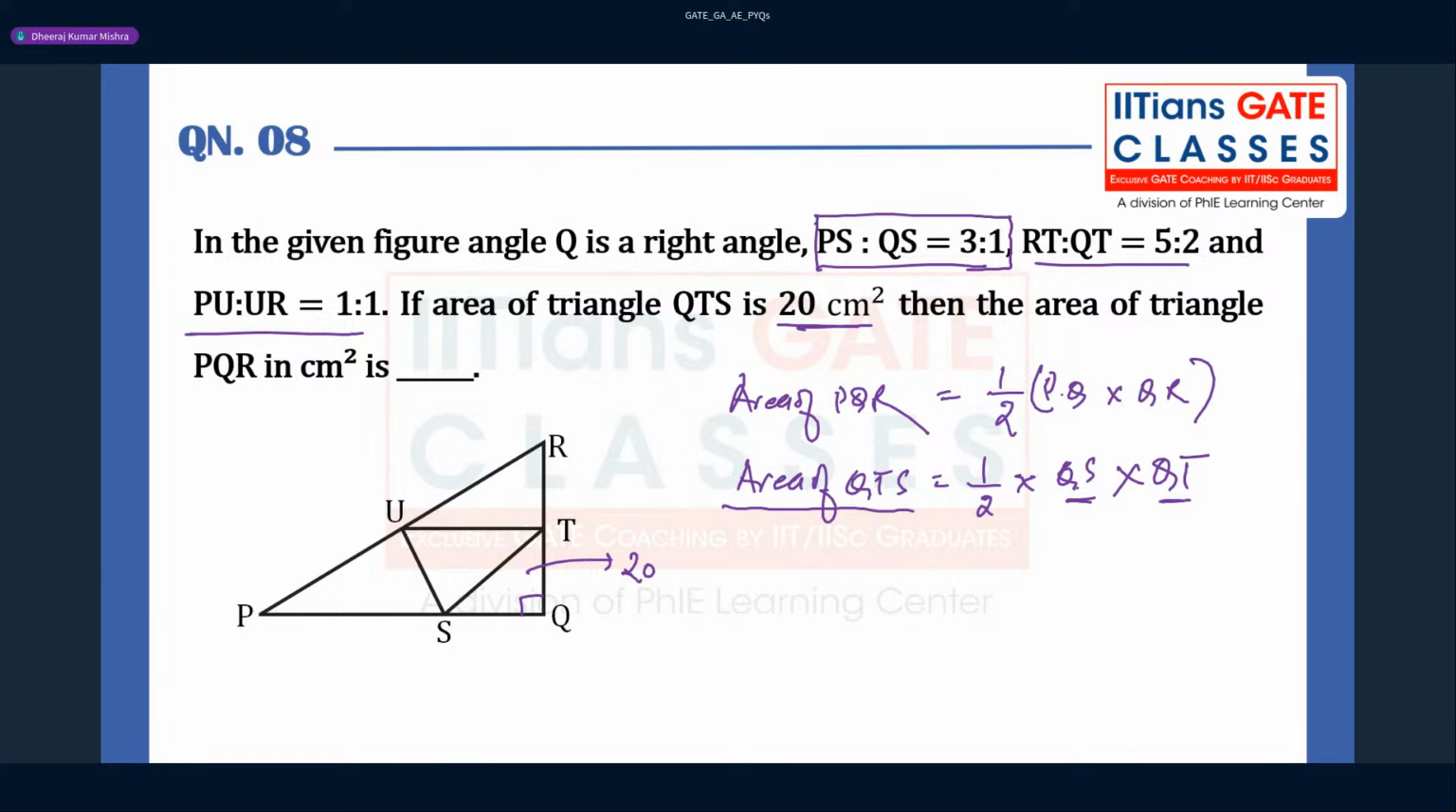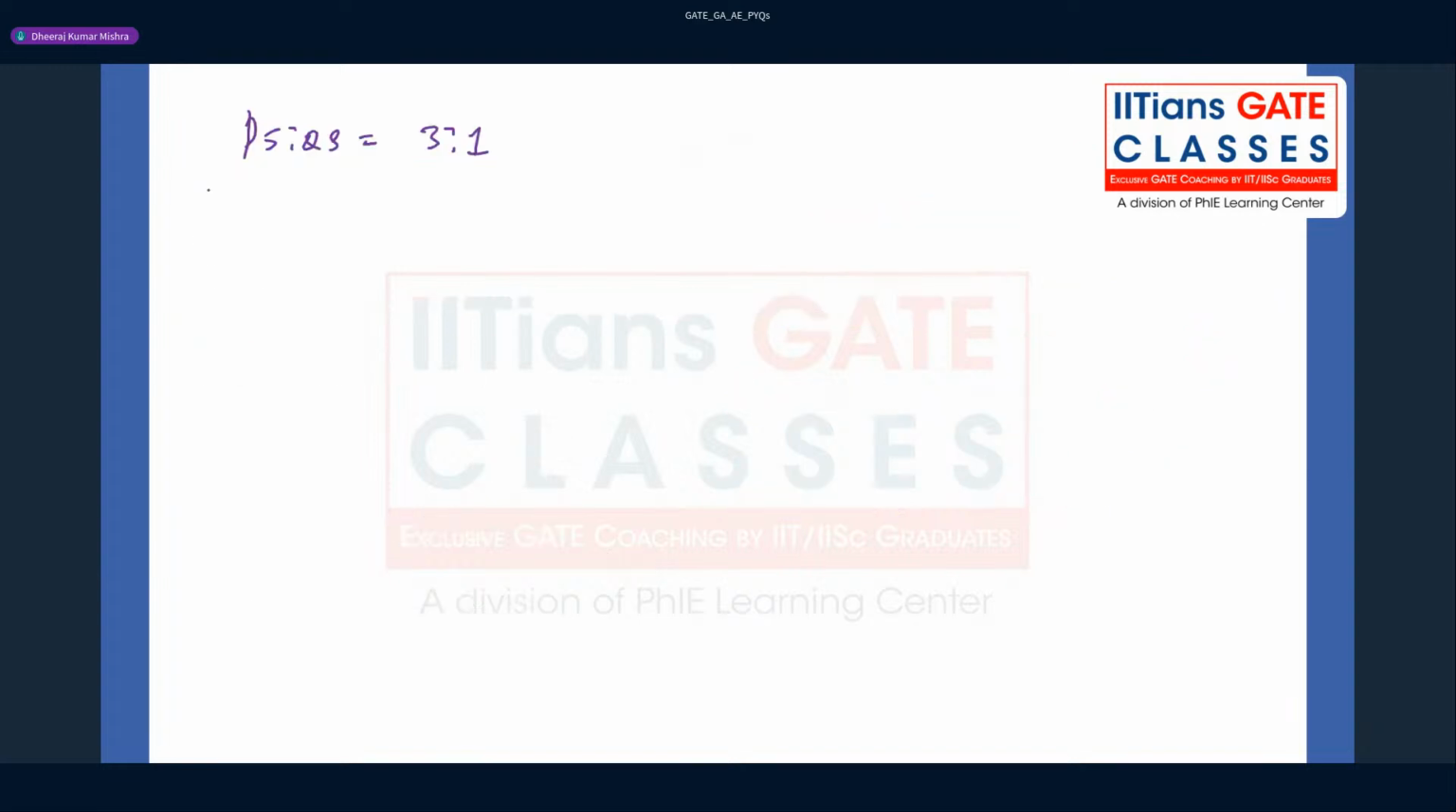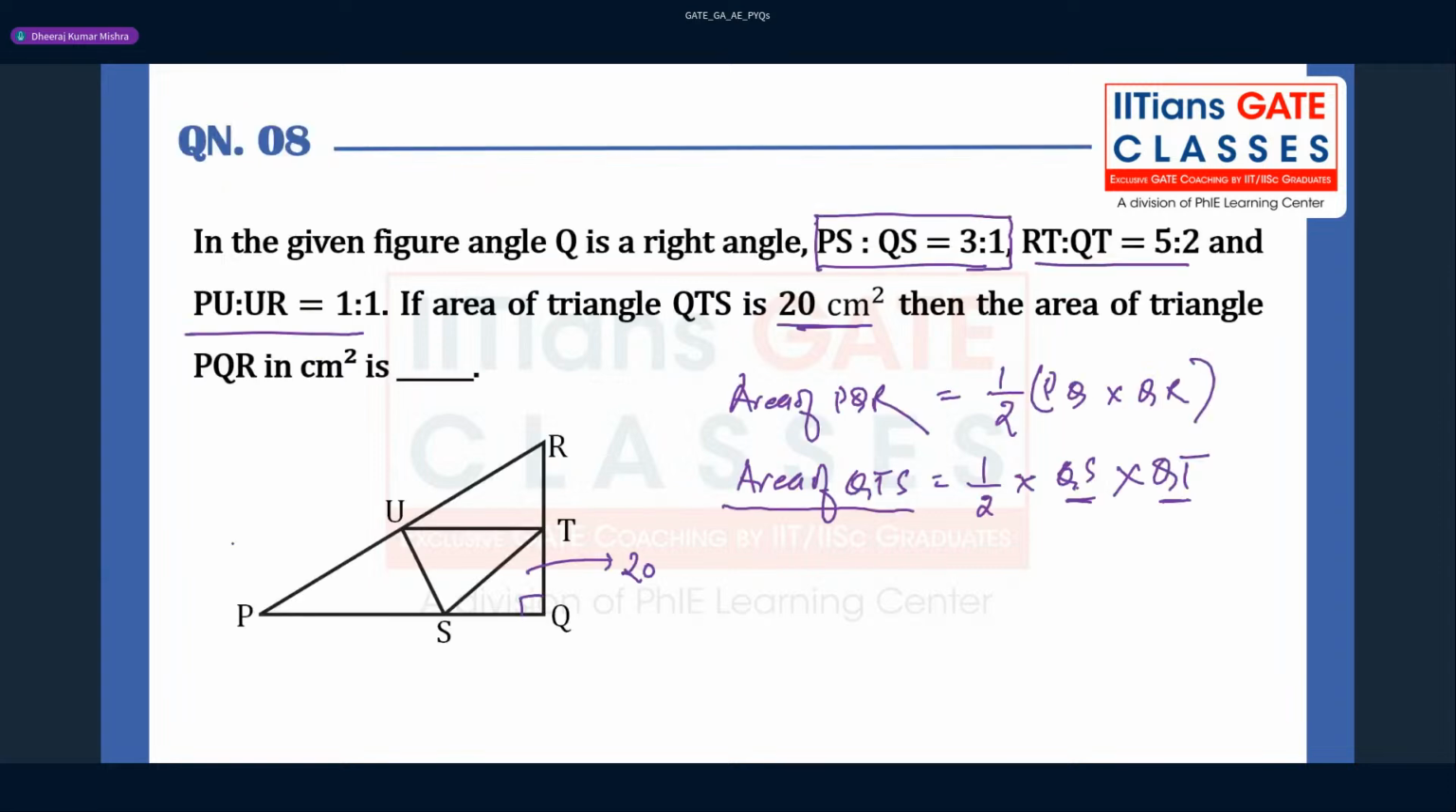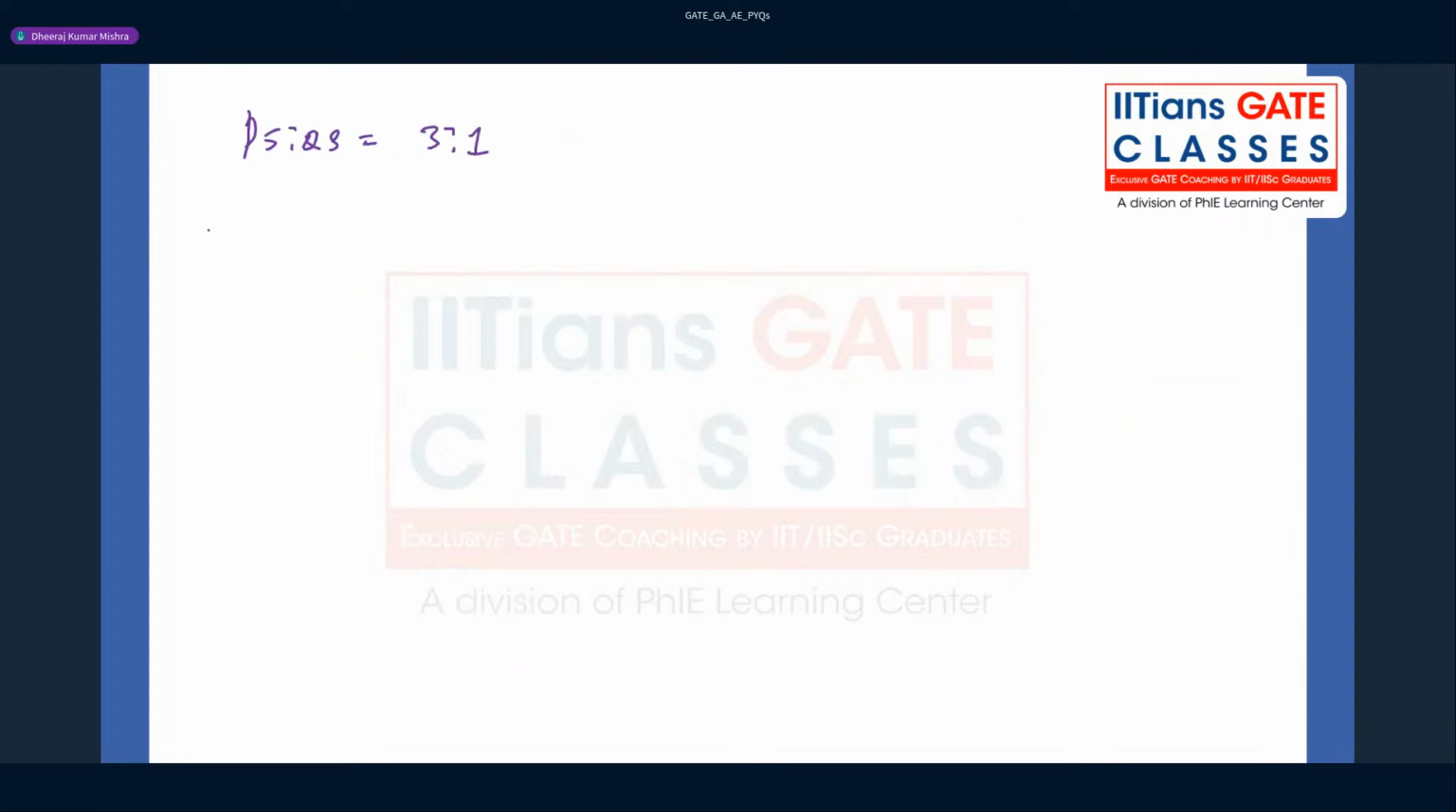So if you are able to express QS and QT in terms of PQ and QR, then your life is easy, right? PS is to QS is given, so you can find PQ. I will tell you very shortly. These ratios are given, and one more ratio is given as RT is to QT, which is 5 is to 2, and PU is to UR is given as 1 is to 1.